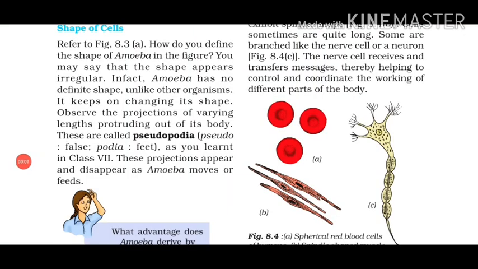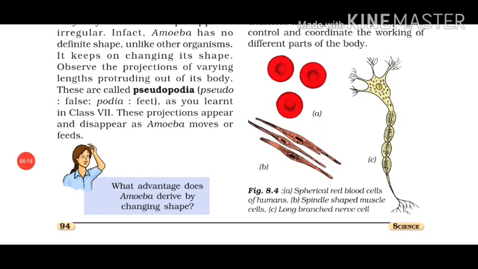Now, let's talk about the shape of the cells. The shape of the cell depends upon its function. The shape of the cell may change or it may remain the same. This figure shows different cells such as blood, muscle, and nerve cells of human beings. The different shapes are related to their specific functions.